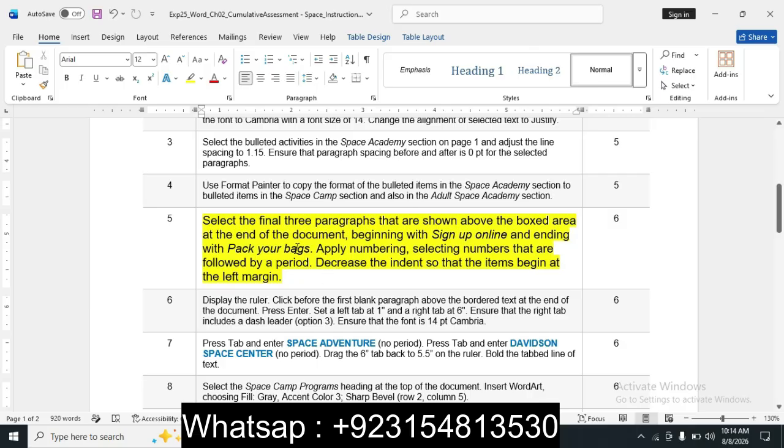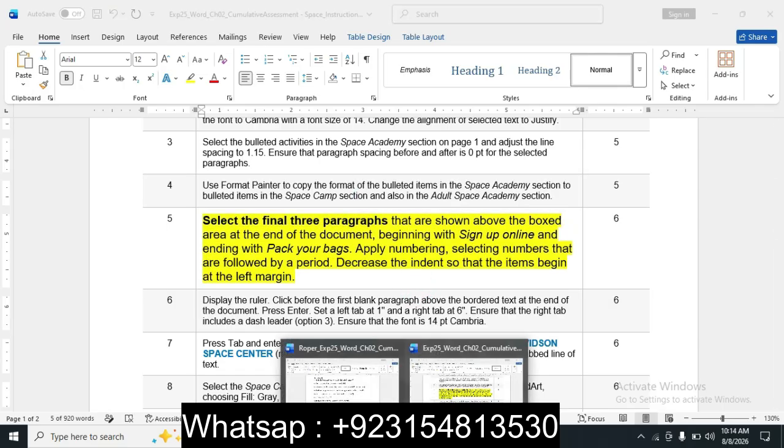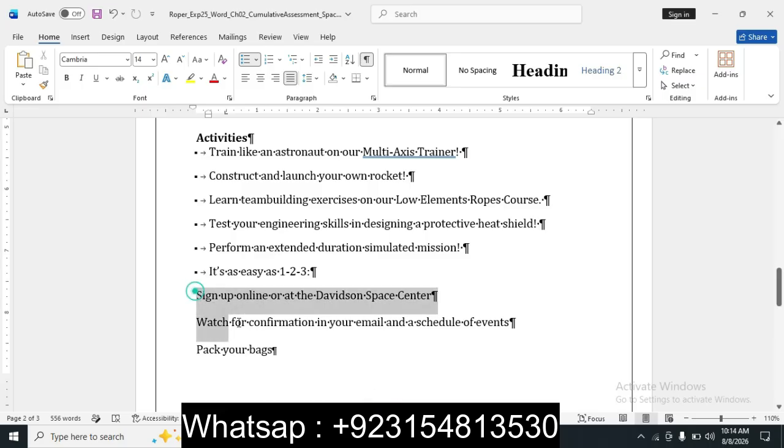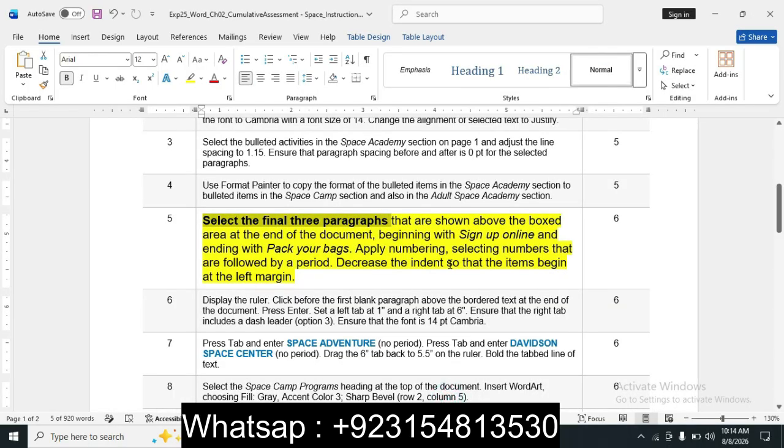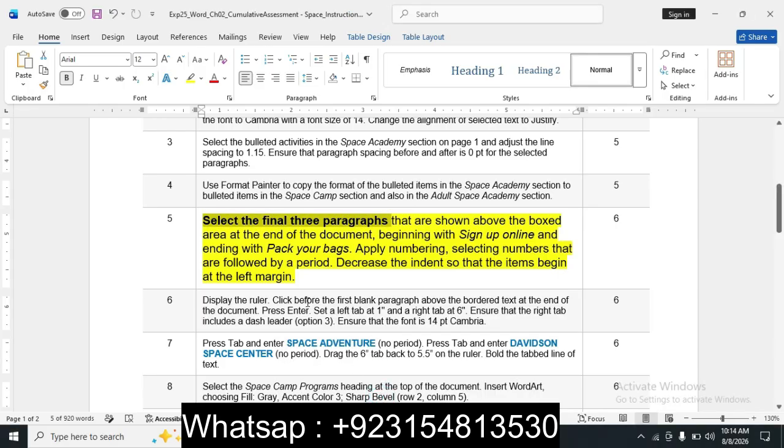Select the final 3 paragraphs. These are the final 3 paragraphs that are shown above the box area at the end of the document, beginning with Sign up online and ending with Pack your bags. Apply numbering. Select numbers that are followed by a period.